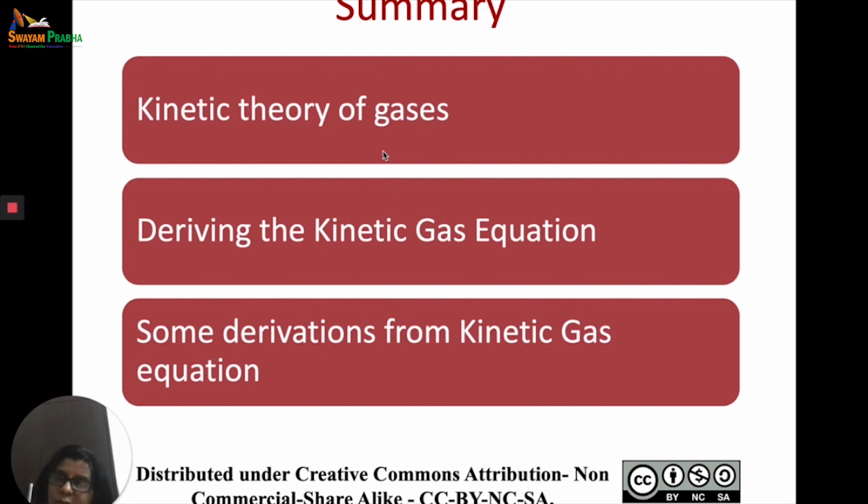So then we derived Boyle's law, Charles' law, Graham's law of diffusion. Now with this, and we've done some numericals, so with this we wind up kinetic theory of gases. We will be continuing with the gaseous state, and in detail the gaseous state, but right now till kinetic gas equation and their derivations from the kinetic gas equation we have finished for today.